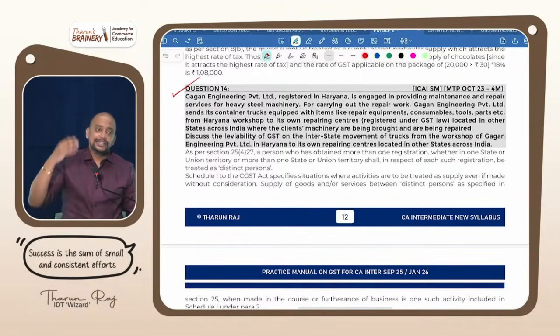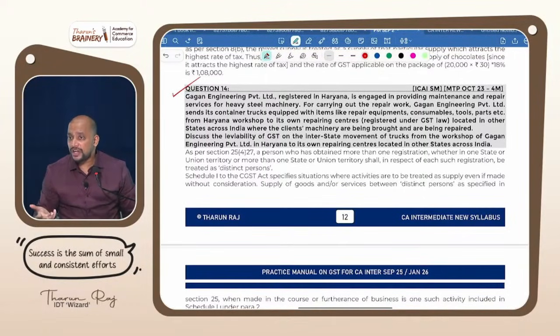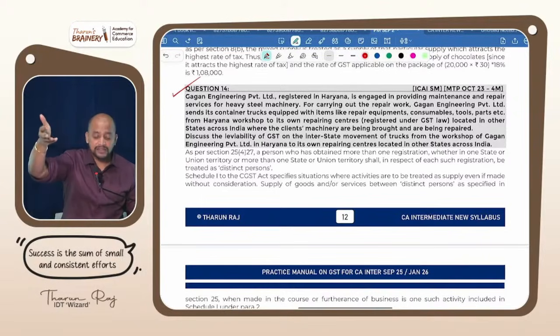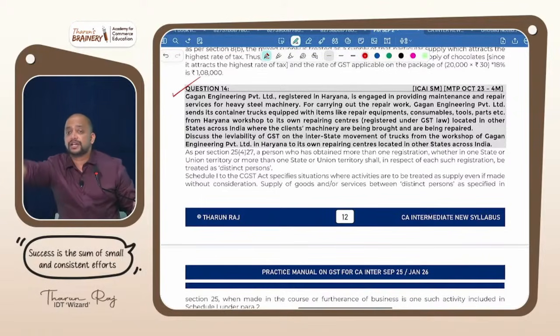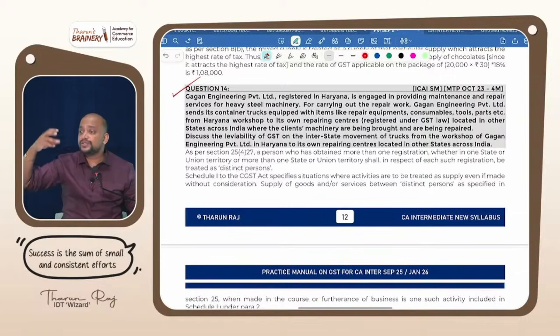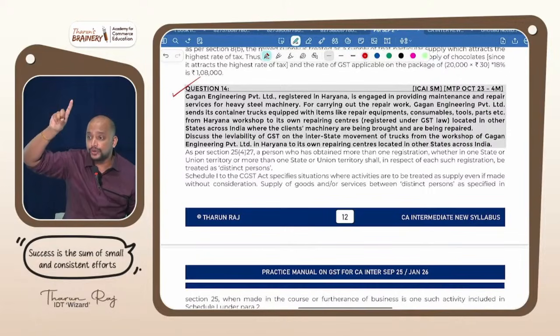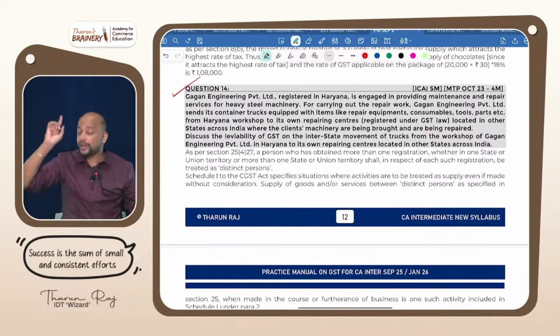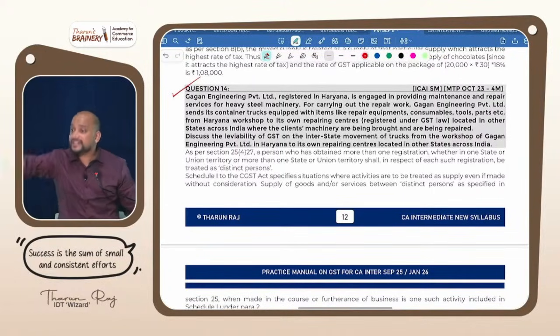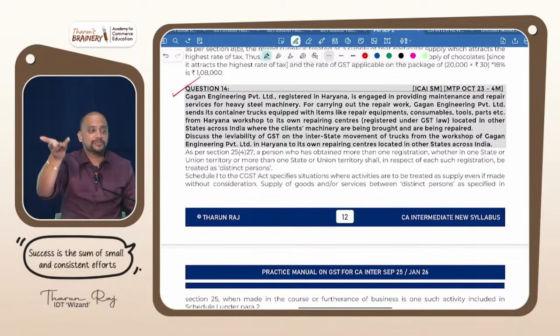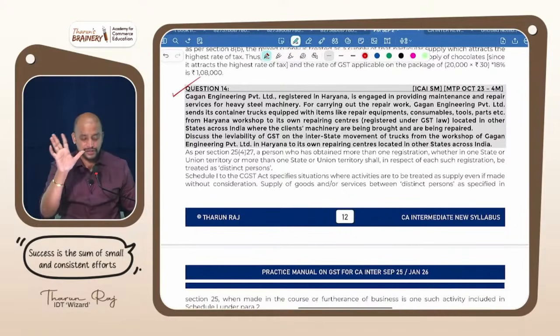Yes, there is GST on that because it is not consumed in the branch, it is used for further supply. Where is it given? See that line. The customer will be coming to the center for repair, means using this repair equipment they do the repairs. Means it will not come under spare parts or tools between the distinct person because these spare parts are used for further supply. It is not consumed in the distinct person. Is that clear? Of course, in this question they have not asked that point, but maybe in exam this will be tested. This question is only about the truck, and on the truck there is no GST, it is not a supply.